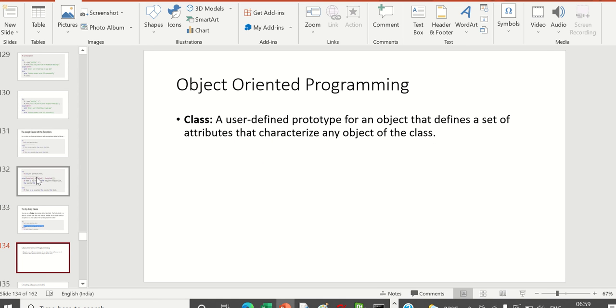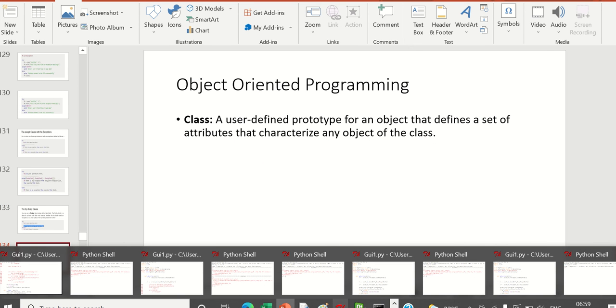Now the final topic, object oriented programming. Till now, we were just running codes which were sequential. Now imagine there is a classroom with 40 to 50 students, and we have to take the data of all the students. When there is an organization, the data will be common.